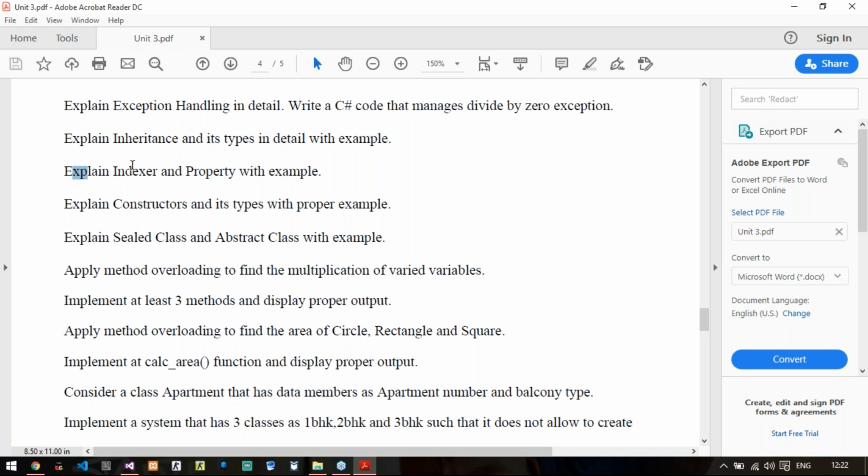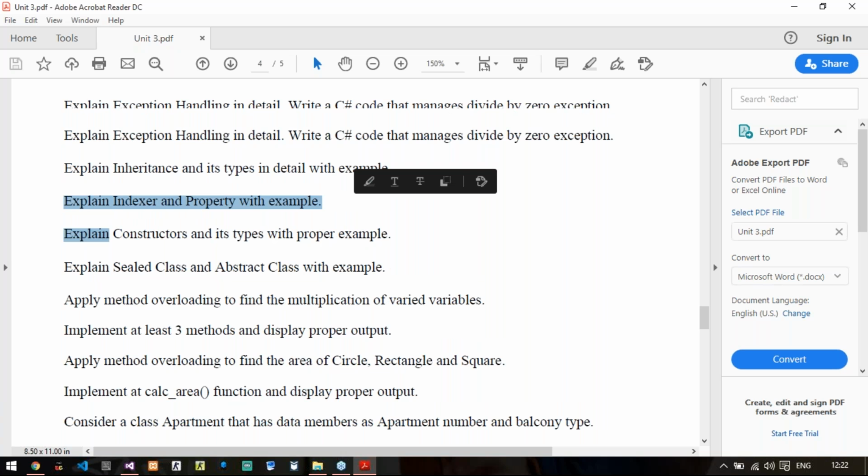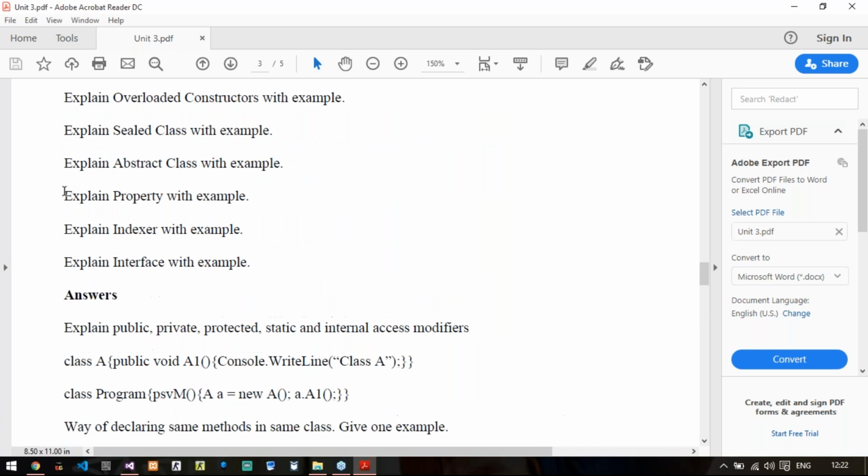Then explain indexer and property together. The same question has been combined from this 4 marks question. Same way you will answer.